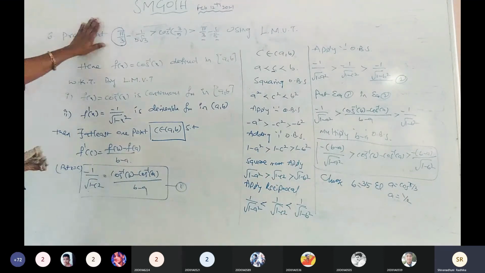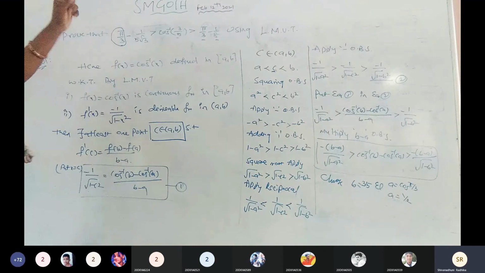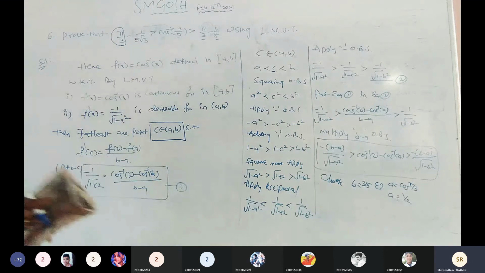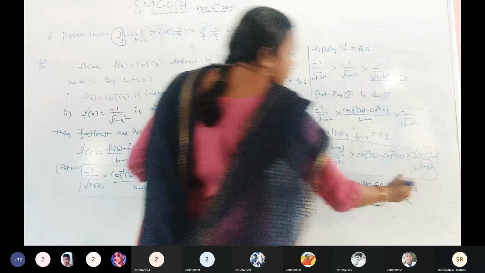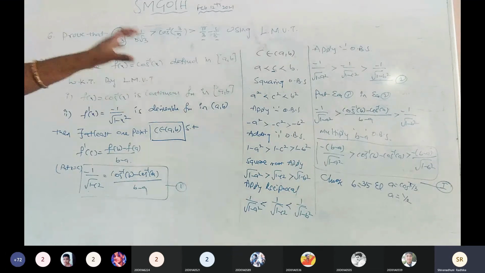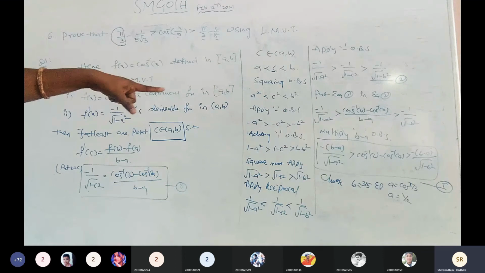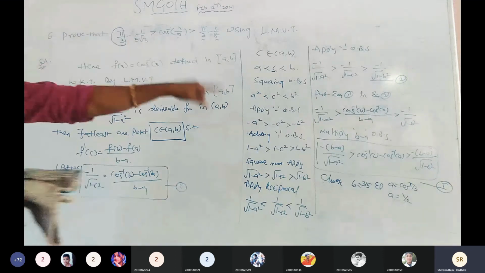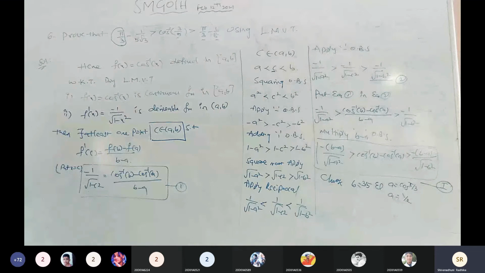This inequality is the deduced question. The actual inequality was this one, Roman number 1. When we have to prove the deduced questions directly, where numerical values are there in the inequality, we need to prove that deduced question by using the main inequality. So that is the main inequality of the cos inverse. Is it clear? Completed?